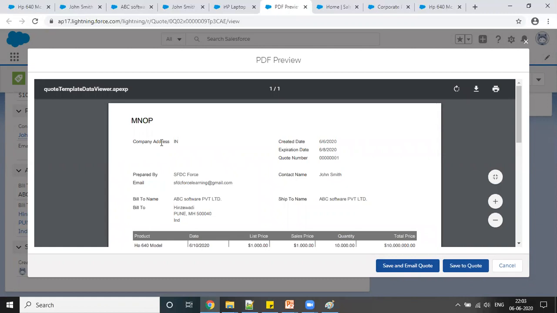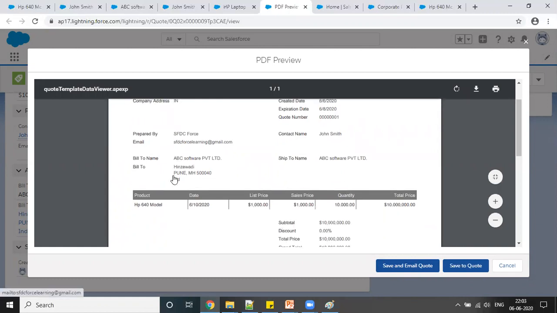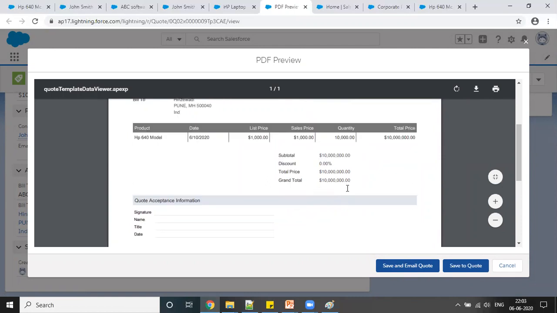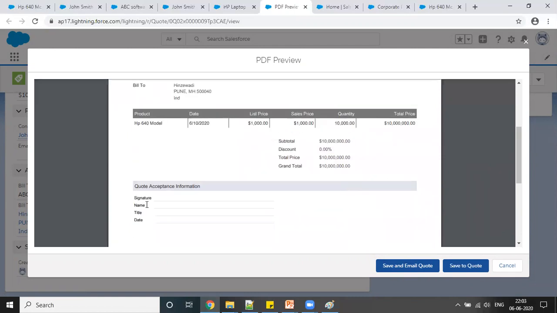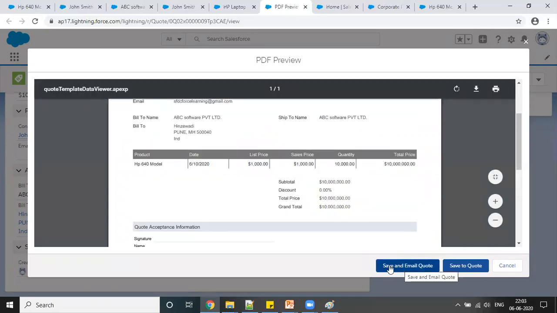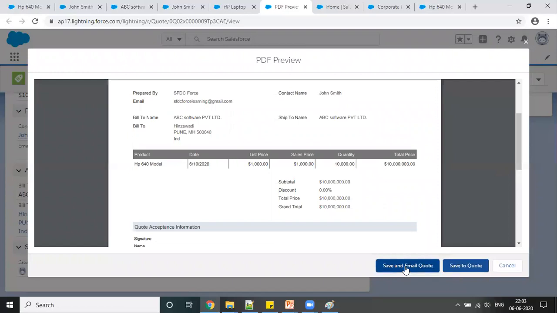Okay. So here you can see all the data from that code, right? Sales price is this, quantity is this, total price is this. Discount, right now I have not given anything. So all this data you can email and send. So once you save an email quote, if you click on this,